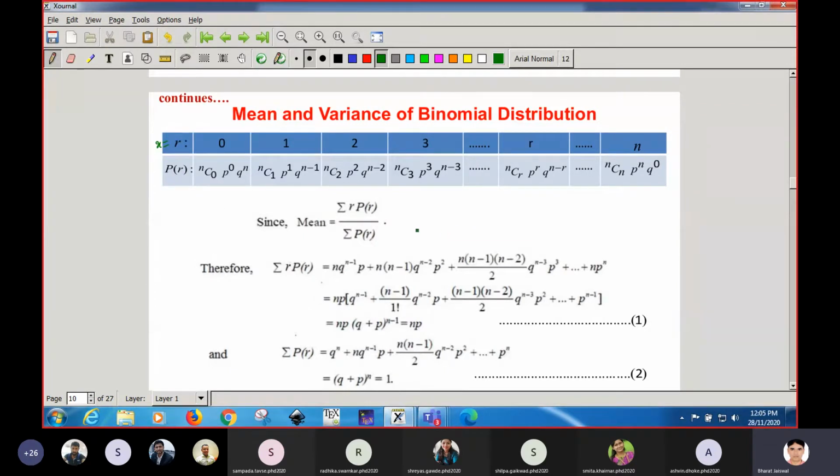Now what is the mean? As you know, if frequency is given, then the mean is given by the formula total f into x divided by total f, isn't it? This is the case when a frequency distribution is given. So replace f by p here, with r from 0 up to n. So this is the formula when a probability distribution is given, for example the binomial distribution. The mean is calculated with the help of this formula.